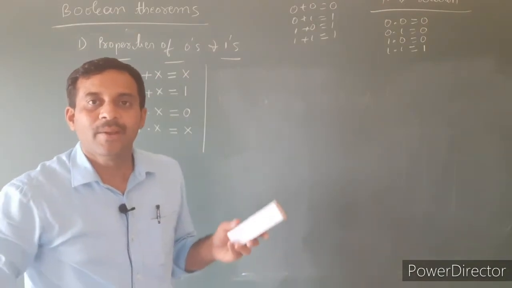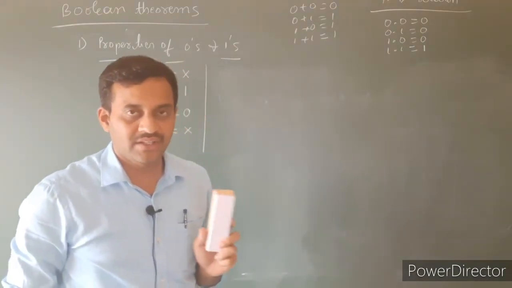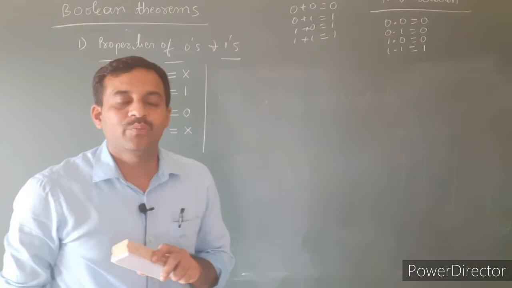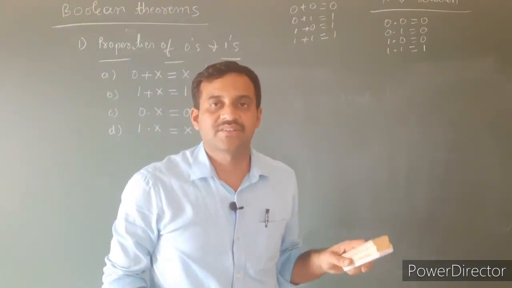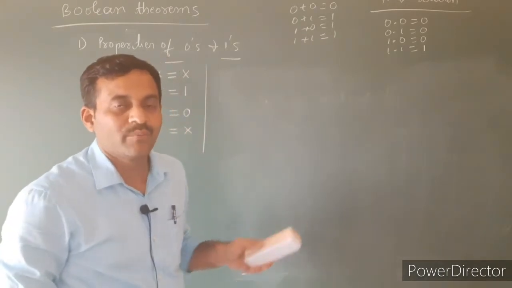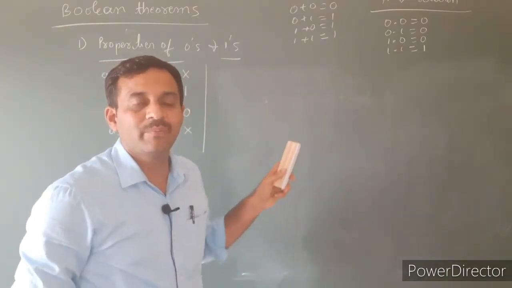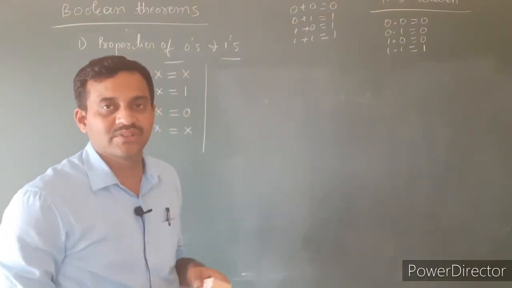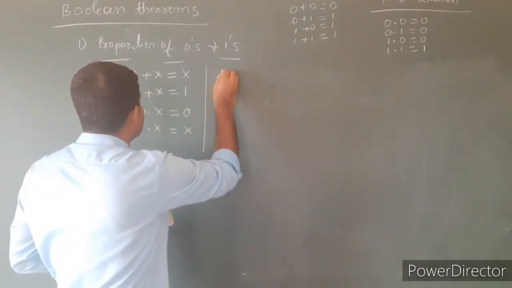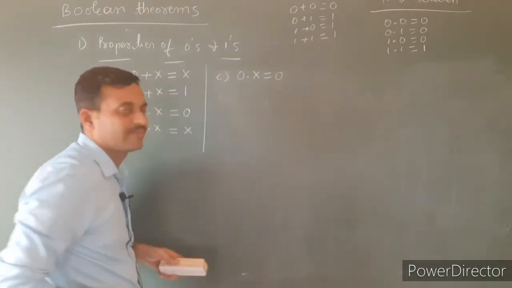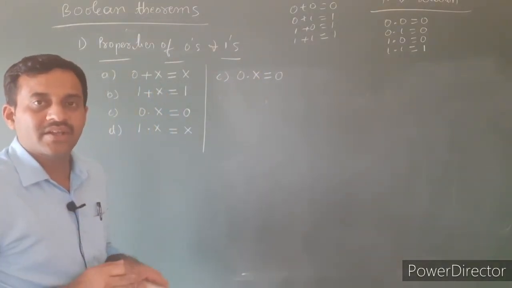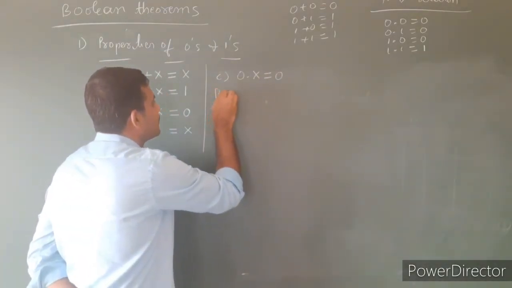It is also one of the basic postulates of Boolean algebra. There is no proof for the basic postulates. These are the fundamental laws, hence there is no proof. But these are used to prove the Boolean theorems. Let's consider the third one, 0 into x is equal to 0. That is a Boolean theorem. See here.